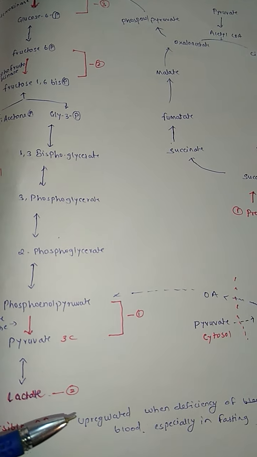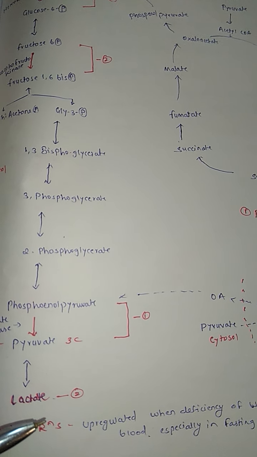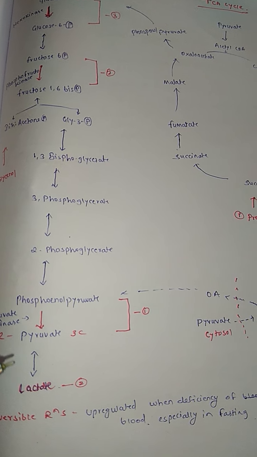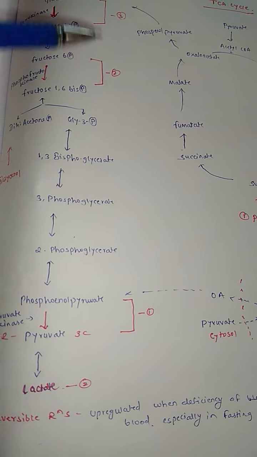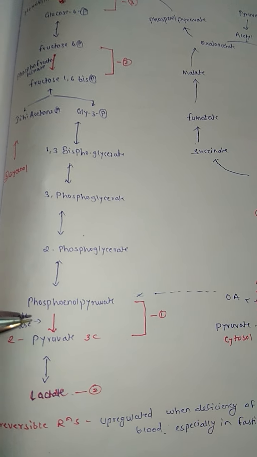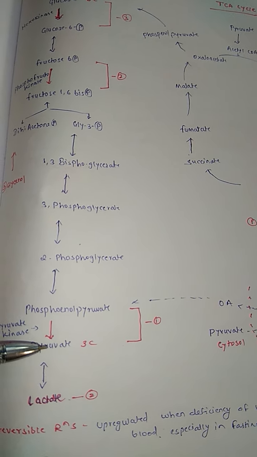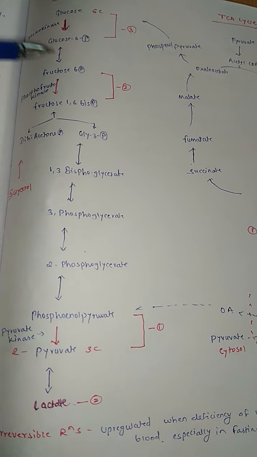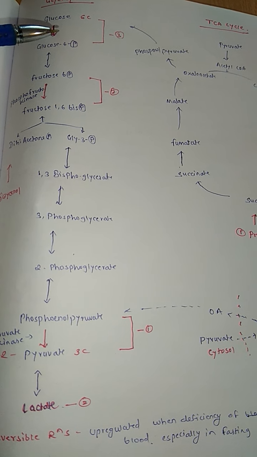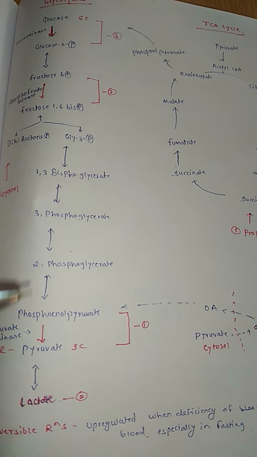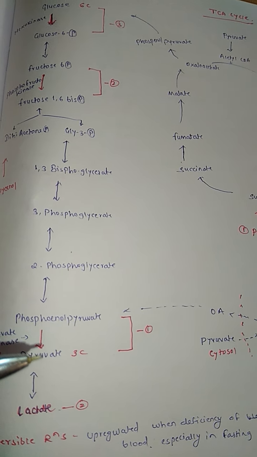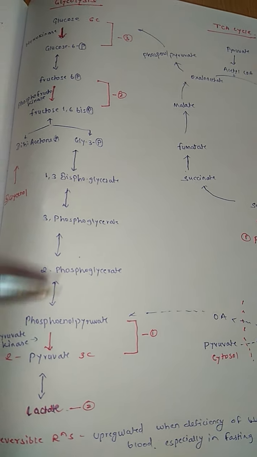Means whenever there is a decrease in blood glucose level in the body, these three irreversible reactions get upregulated, meaning they reverse, to fulfill the requirement of glucose. Usually, once glucose is converted into pyruvate, it will not get converted back to glucose, but in certain conditions like fasting, exercise or starvation, these three reactions will get